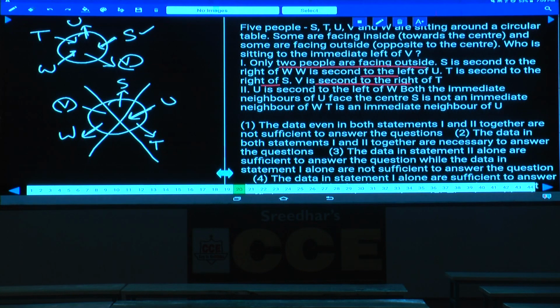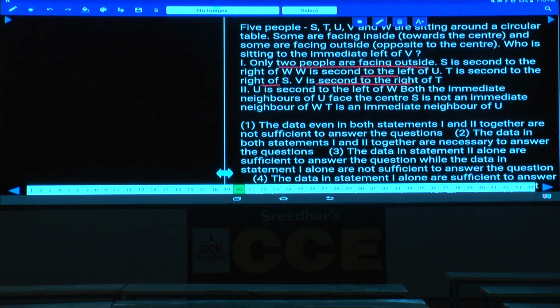Next one, condition number 2. Yes, what about condition number 2 here? One alone is sufficient as of now. Then the next one: U is seated second to the left of W. Both the immediate neighbors of U face the center.